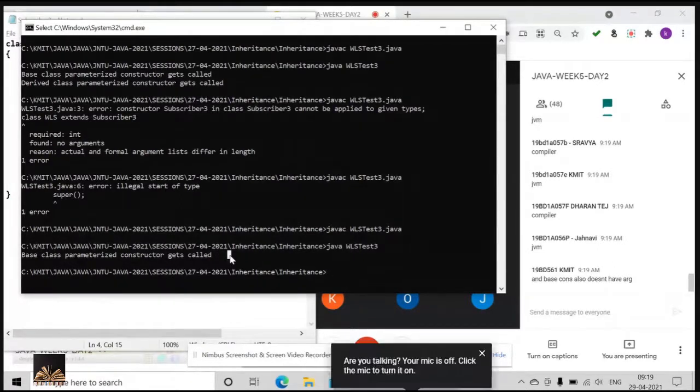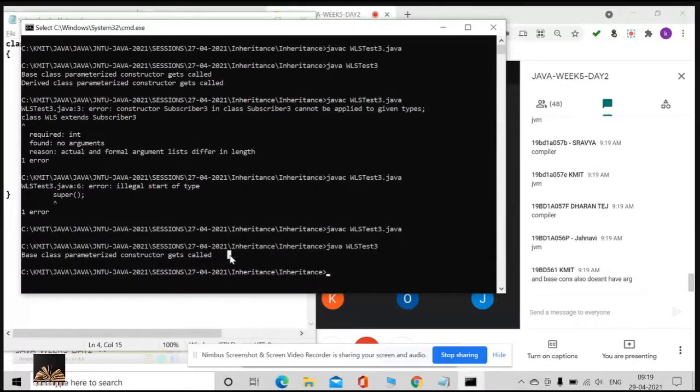The second rule is that you explicitly provide super with proper parameters. If the parent class parameters constructor takes 2 arguments, you need to pass 2 arguments. Yes or no? And the parent class default constructor also gets called if you don't have any constructor in your derived class. Okay, understood now?